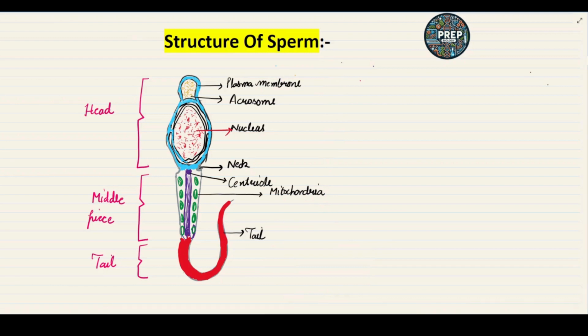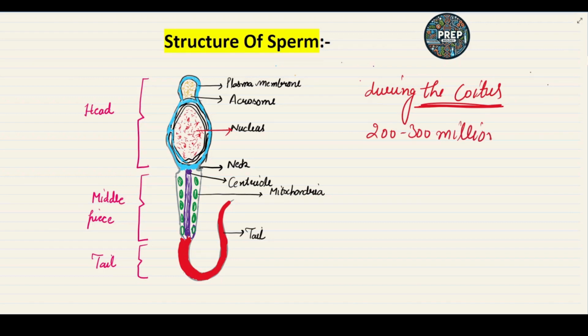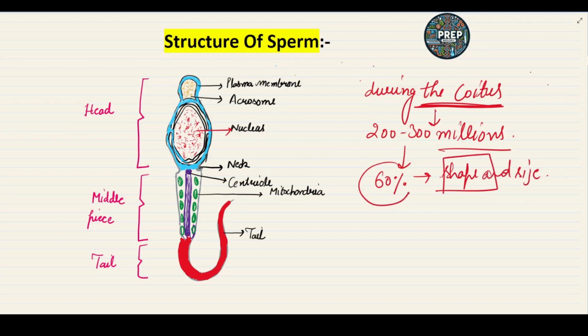During coitus, that is during intercourse, about 200 to 300 million sperms are ejaculated from the penis, and out of which only 60% of sperms have the right shape and size, and out of that 60%, only 40% will move vigorously.